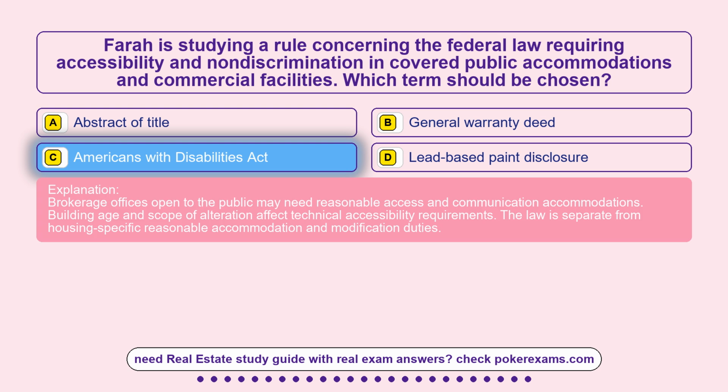Brokerage offices open to the public may need reasonable access and communication accommodations. Building age and scope of alteration affect technical accessibility requirements. The law is separate from housing-specific reasonable accommodation and modification duties.